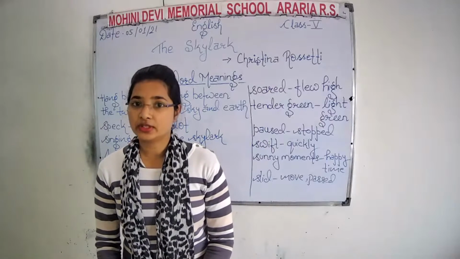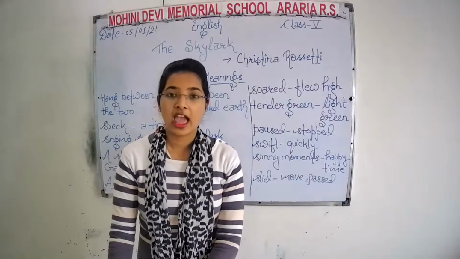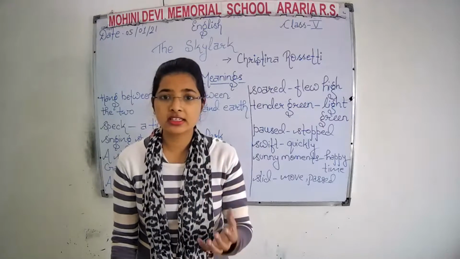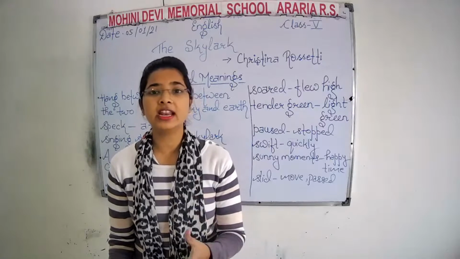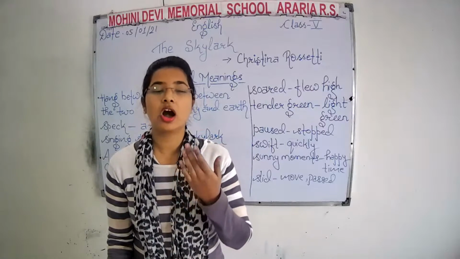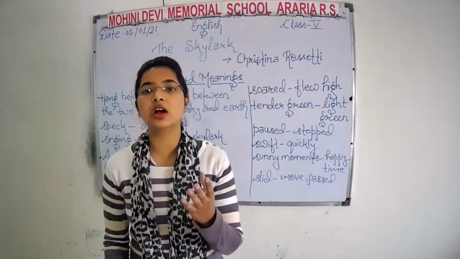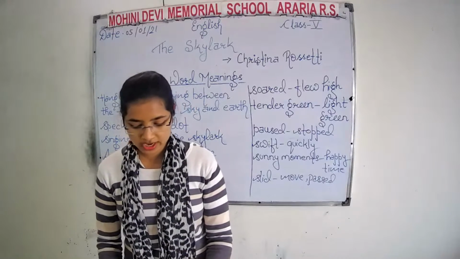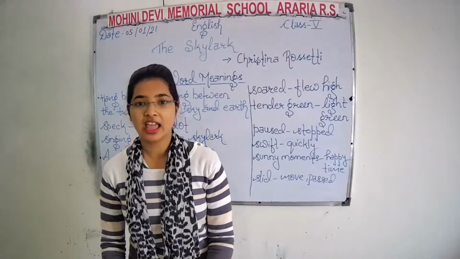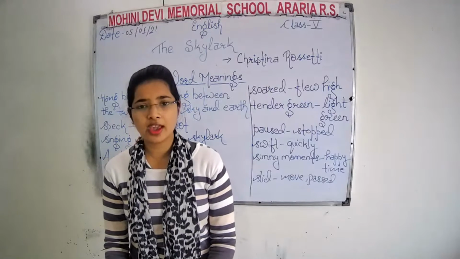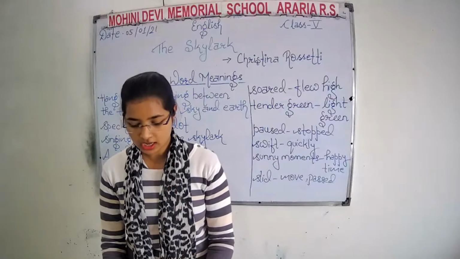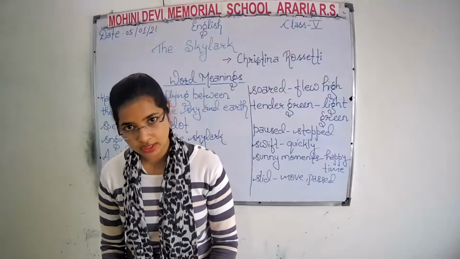The poet believes that the skylark has its nest somewhere hidden among the millions of stalks, the stems, of the cornfield.